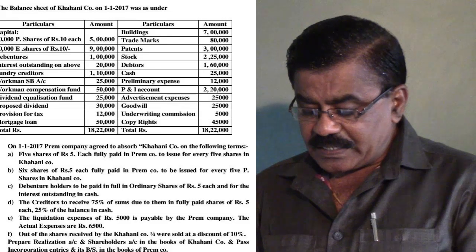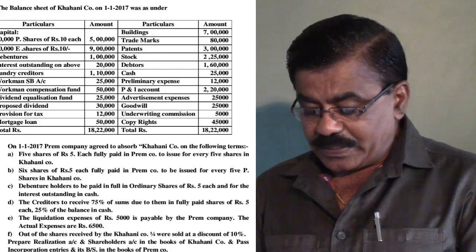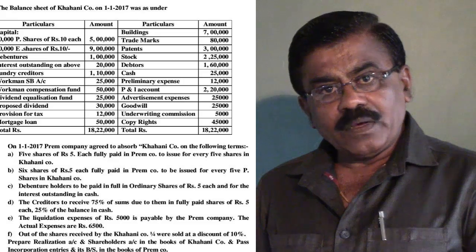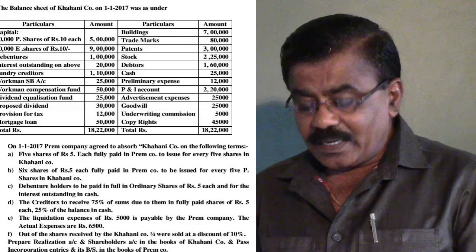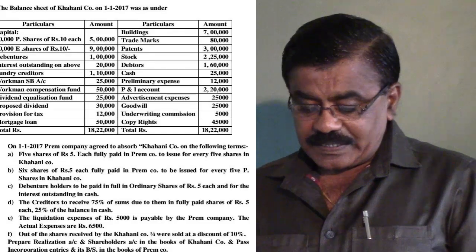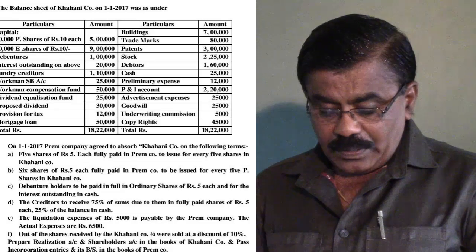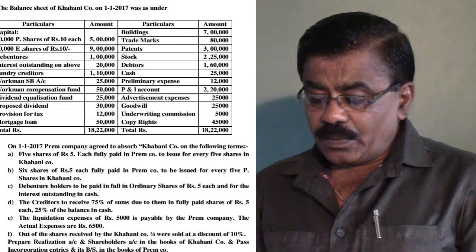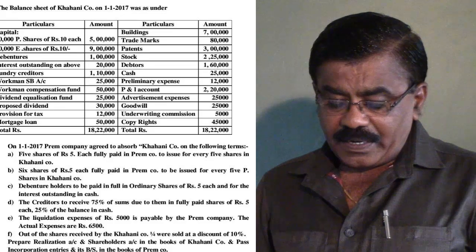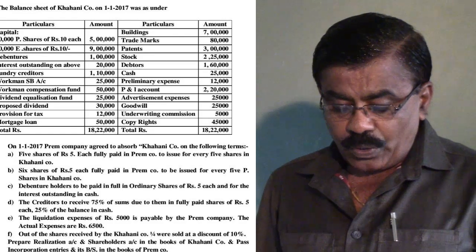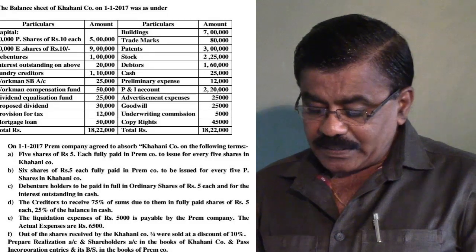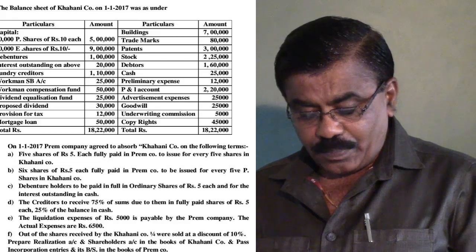Next, out of the shares received by the Kahani company, here Kahani company is the vendor company, 1/4 were sold at a discount. So the shares received by the vendor company in the purchase consideration and sold by the same vendor company are not at all linked with the purchasing company. So in the solution of the accounting procedure in the books of the purchasing company, you have to keep in mind all these points, that is payment of purchase consideration, both to the equity holders and preference holders, is in the equity shares only. Debentures are to be settled partially in shares and partially in cash.